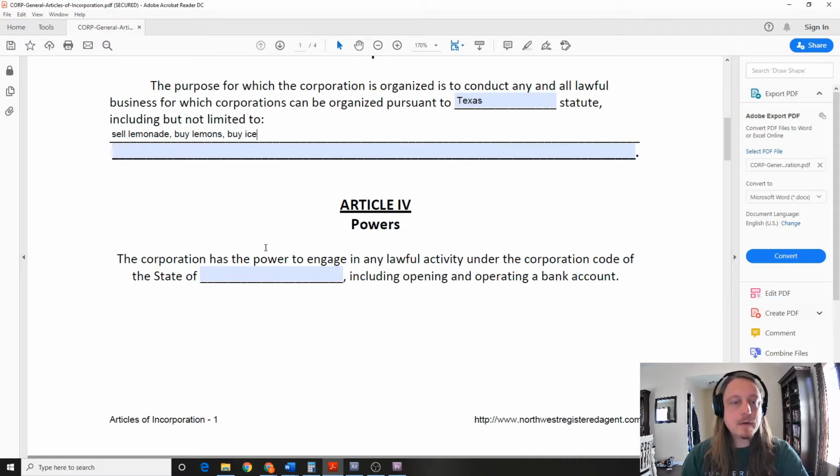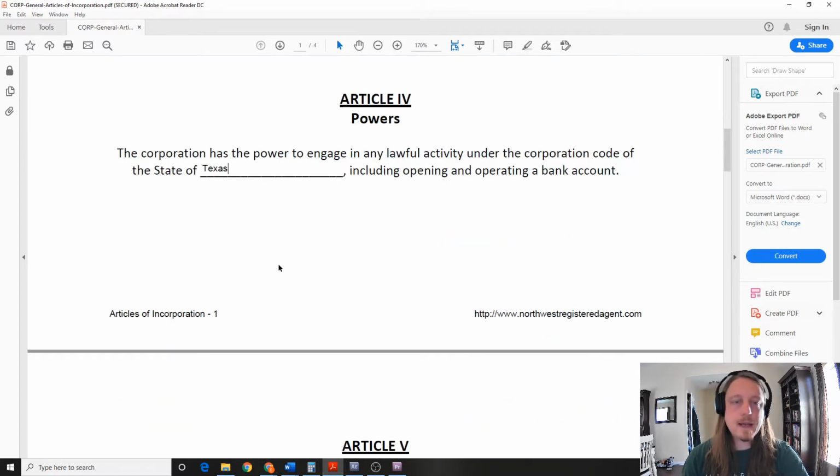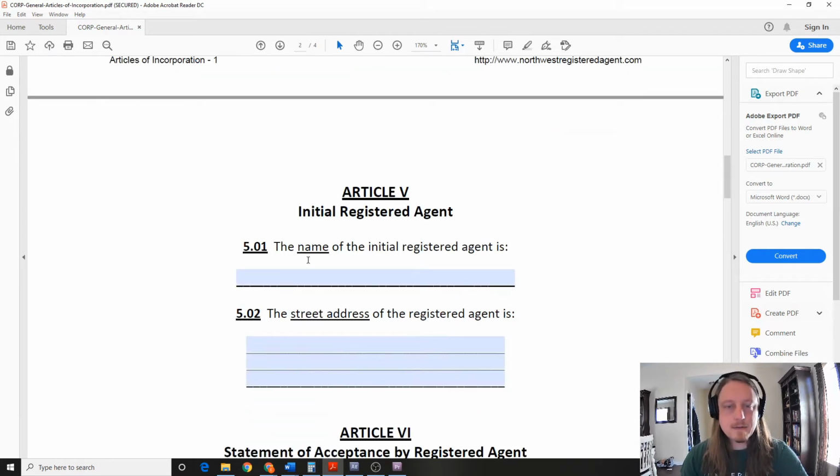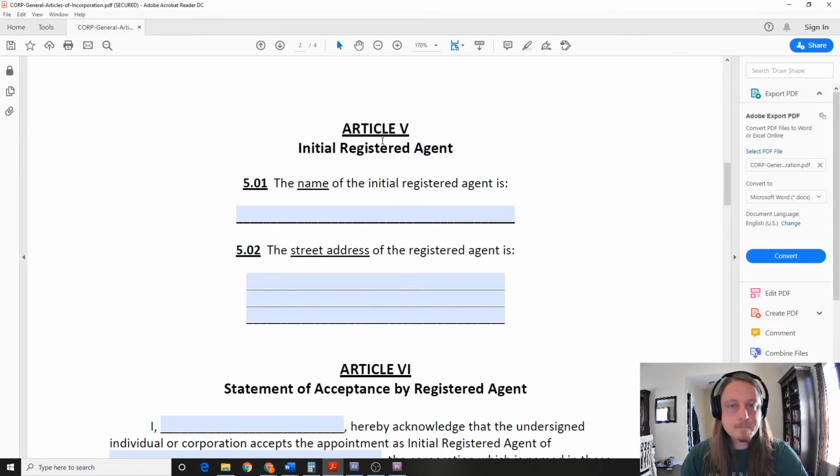Then we've got powers, okay? So the corporation has the power to engage in any lawful activity under the corporation code of the state of, well, this is Texas. So in other words, in Texas, we have the right to act like a business, okay? And that doesn't mean that you can only do business in Texas, but that's where we are right now.